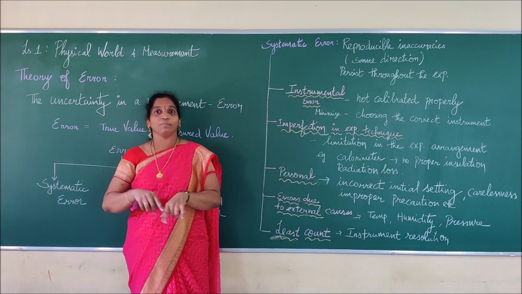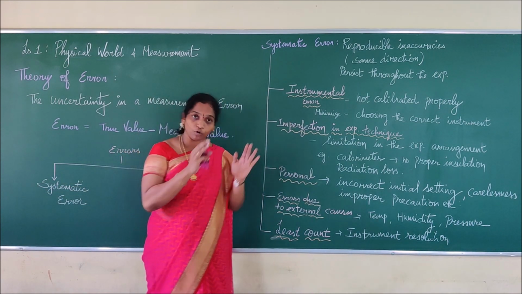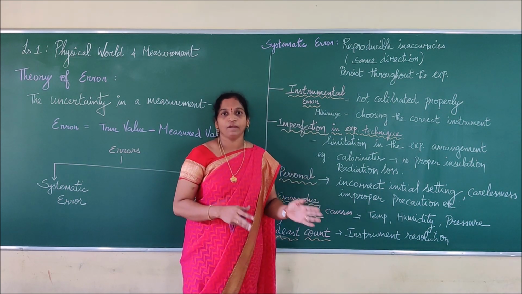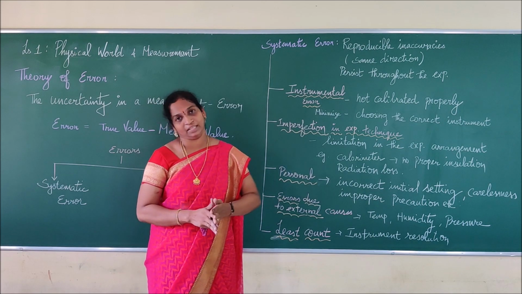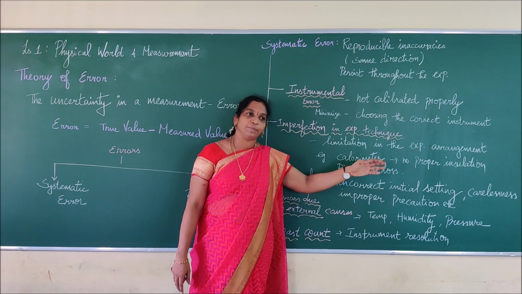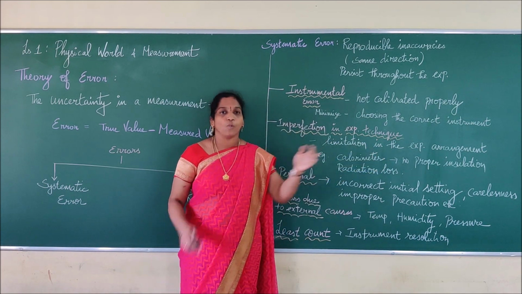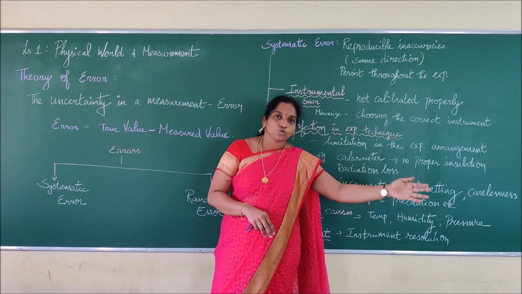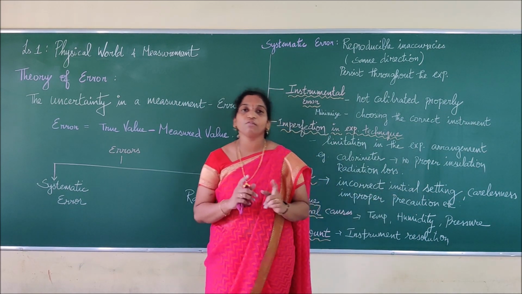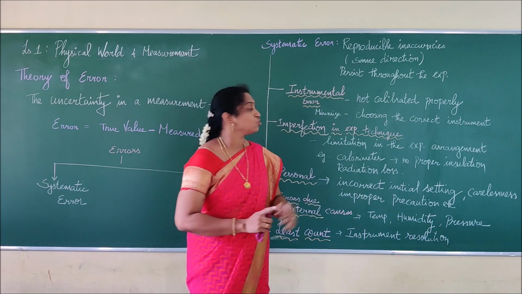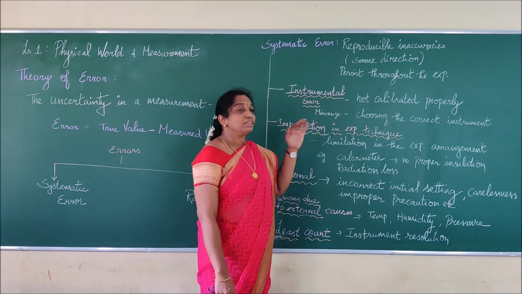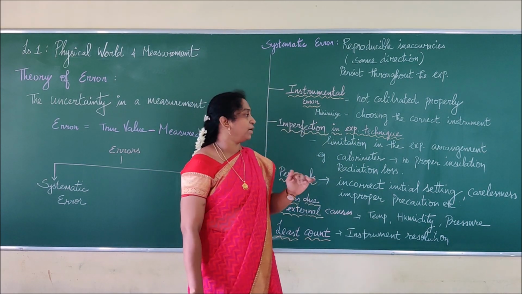If I mix this chemical with another chemical, what will happen? We have to take great precautions. We have to know what is going to happen, right? We have to have a calculated mind while doing an experiment. So we can say there will be a limitation in the experimental arrangement. That is, we should not do this while doing the experiment. This should be avoided. We have to check this before doing it, right? Everything has to be very clean. So that is said to be what? Imperfection in experimental technique. That is, there will be a limitation in an experimental arrangement.